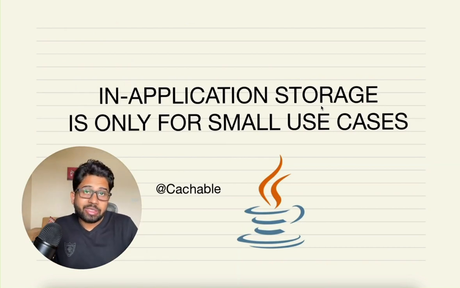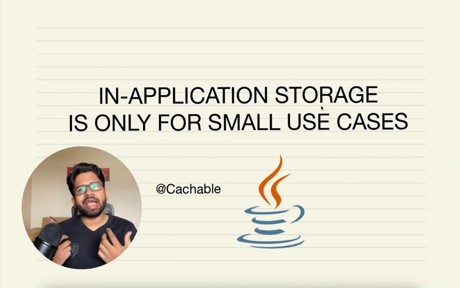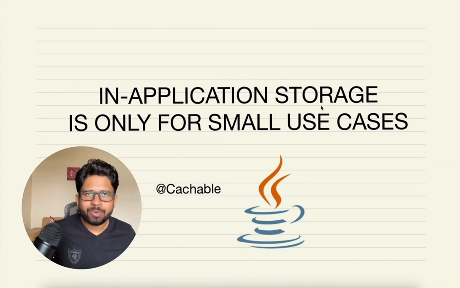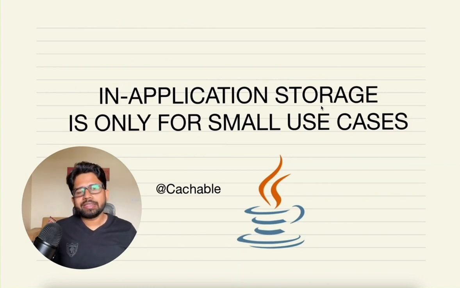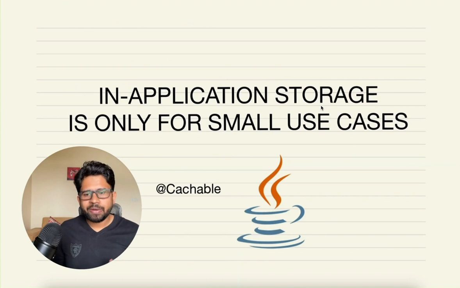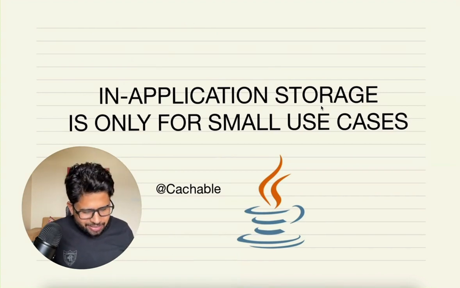And this question came from the concept of caching. So should we use in-memory caching, or should we put the data into some external storage like Redis or somewhere else and then get the data from there? So let's quickly get started.